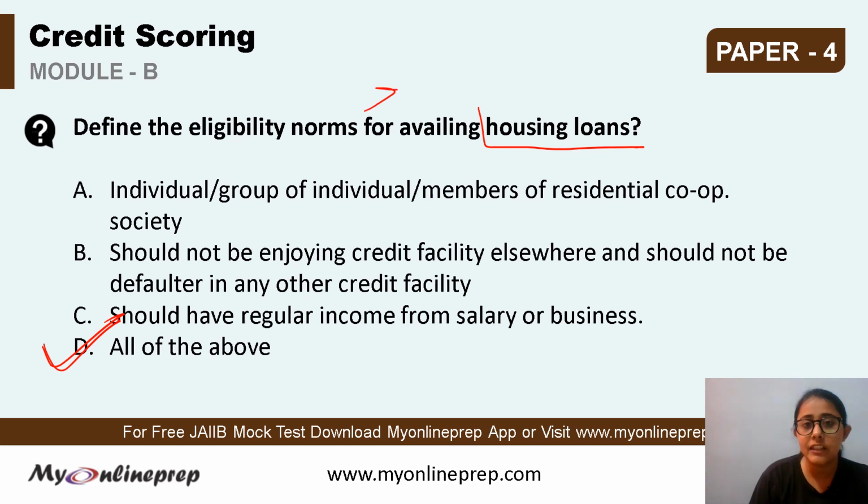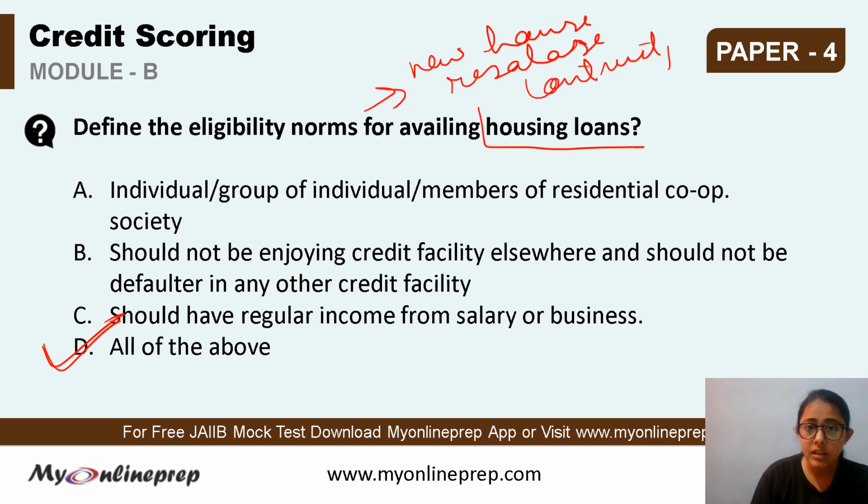Housing loans are the loans that are provided under the retail sector for purchase of a new house, even a resale, or for construction, renovate, or extend. For all these purposes under the housing sector, housing loans can be availed and these are the eligibility norms that have to be fulfilled. So all of the above is the correct answer. Next question.